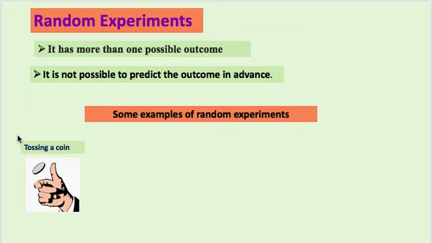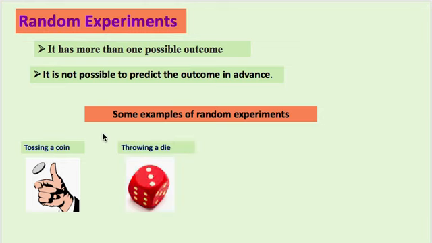I am taking the first example here, tossing a coin. When we toss a coin, we know that either head will come or tail will come, but before the throw we cannot predict. So throwing a coin is a random experiment. Then there is another experiment, throwing a die. It is a cuboid shape and there are 6 faces, every face having a number 1, 2, 3, 4, 5, 6. Again, before the throw we cannot predict which number is going to appear. So it is also a random experiment.